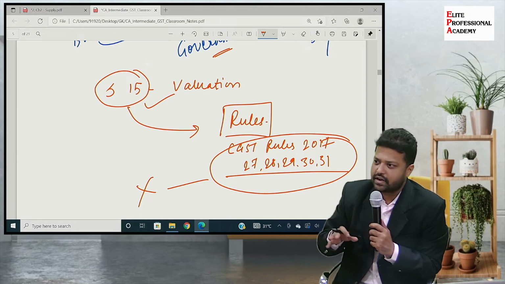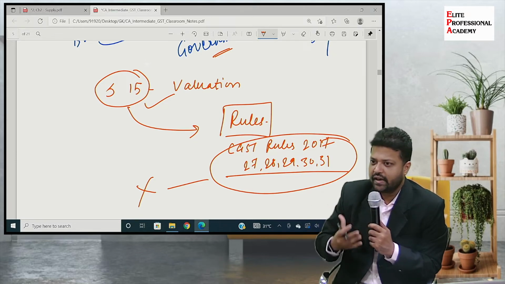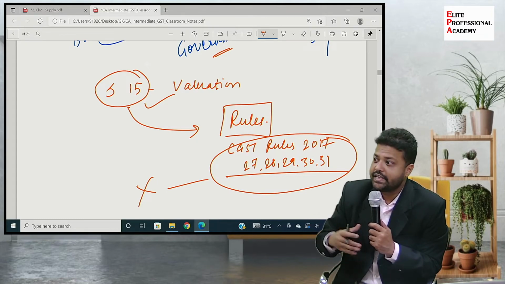Authorities are nowadays overloaded with data. So they have specialized branches like the anti-evasion cell, DGGI.